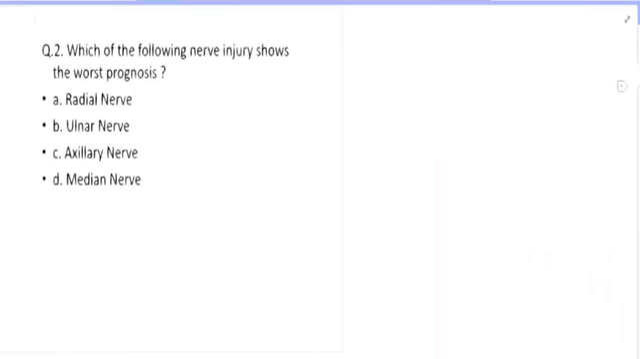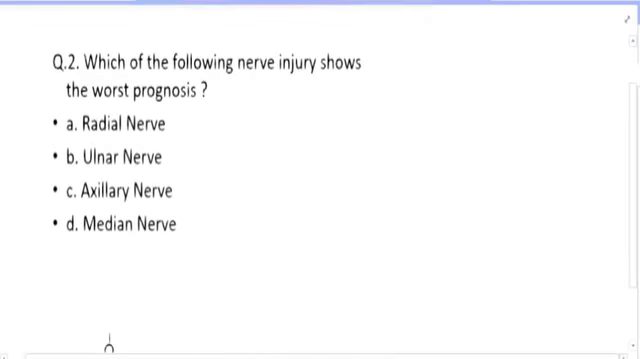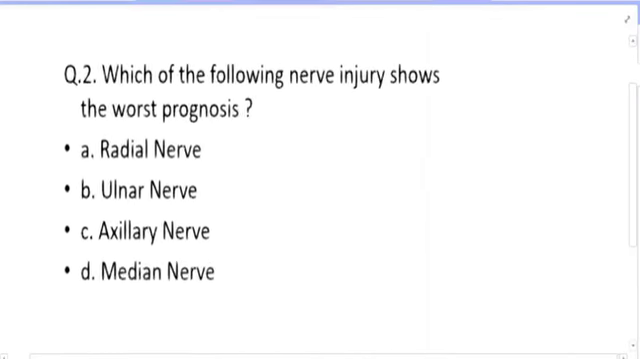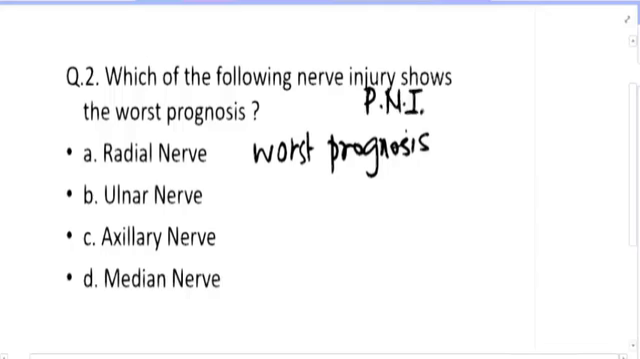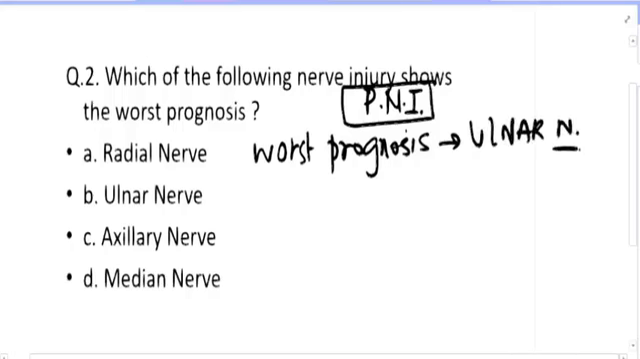The second question here is, which of the following nerve injury gives you the worst prognosis? Now when they say that, I'll make it very simple for you. When we talk about peripheral nerve injury, the worst prognosis is shown by ulnar nerve. At any given point of time, the worst prognosis is shown by ulnar nerve.